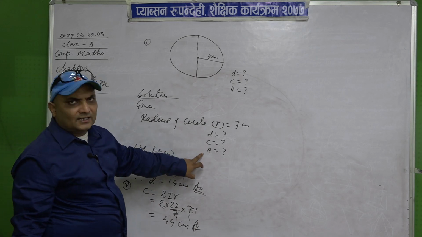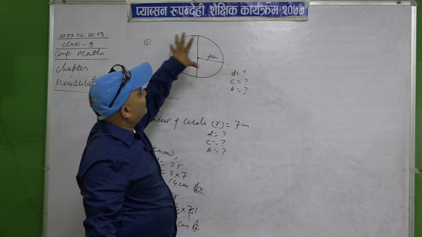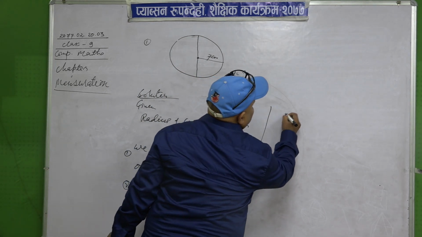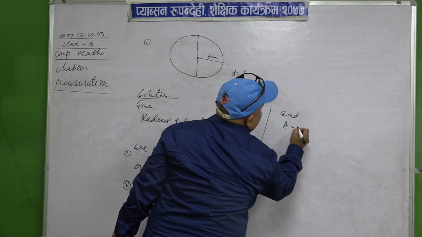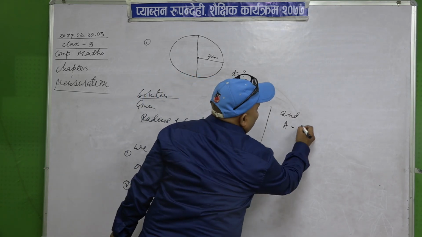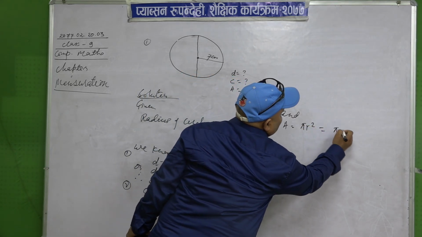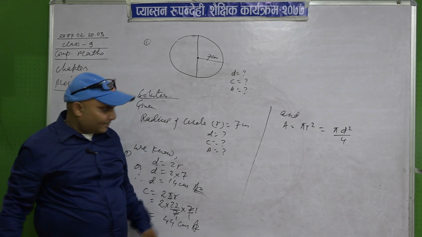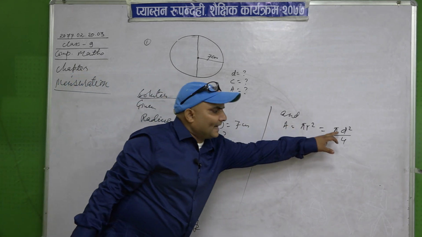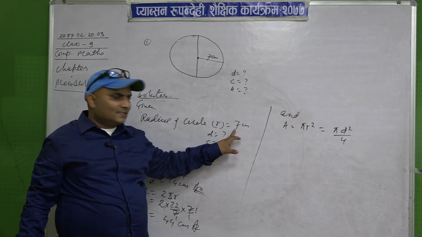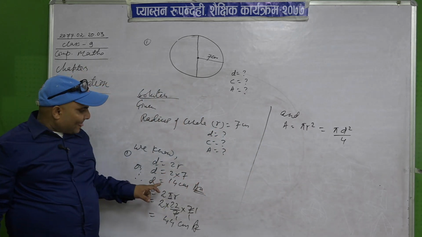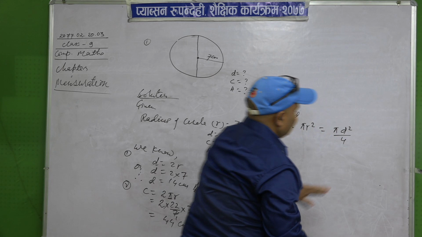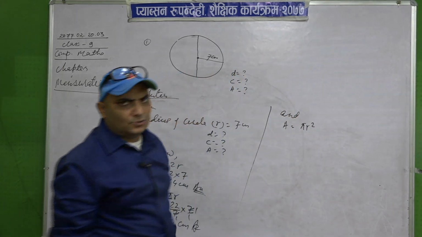Similarly, now we have to find out the area. What is the occupation of this circle on this board? That is called area, and now we are going to find the area. What is the formula of area? Again we have two formulas. Either you can use pi r square, or you can use pi d square upon 4. Whatever you remember or like, you can use, because we have the value of both r and d. We have the value of r as 7 centimeter, and the value of d as 14 centimeter. So use whichever formula you like. I am going to use pi r square.